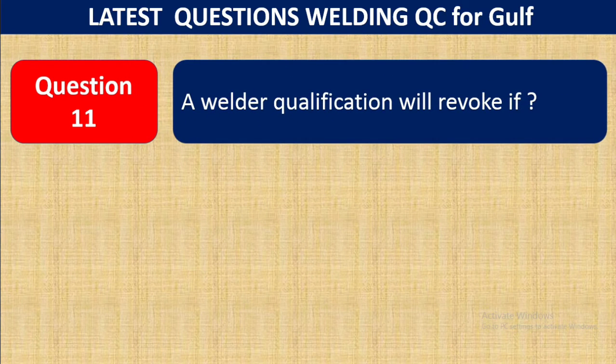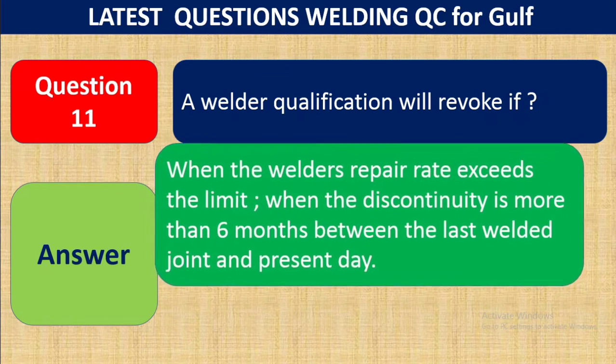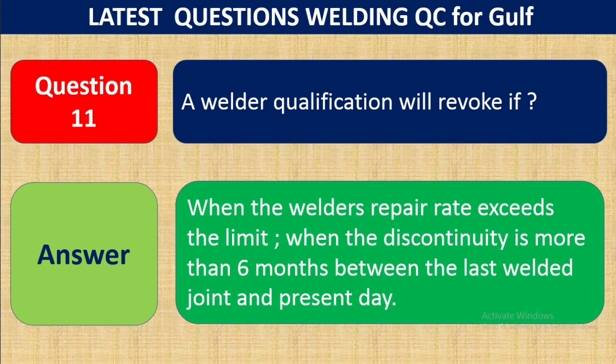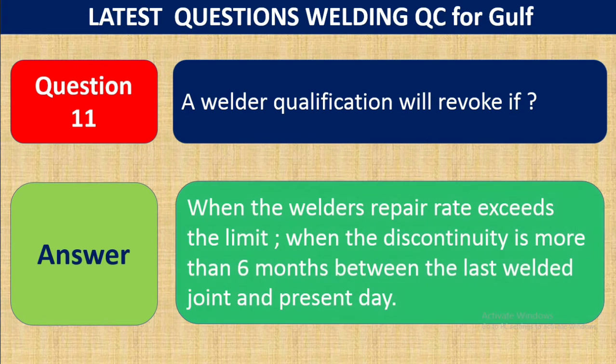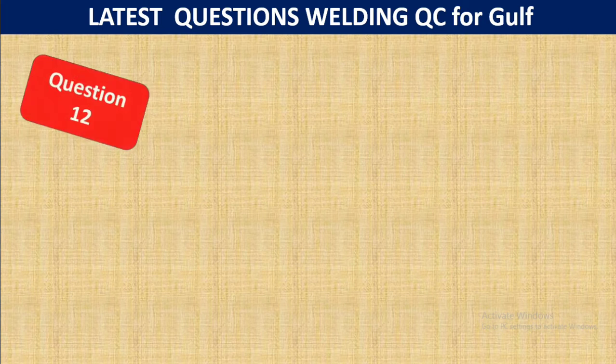Question 11. When is a welder's qualification revoked? A welder's qualification will be revoked when the welder's repair rate exceeds the limits, or when there is a discontinuity of more than 6 months between the last welded joint and the present day. If the repair rate exceeds the limit, you can revoke it. If the gap is more than 6 months, you can revoke this.